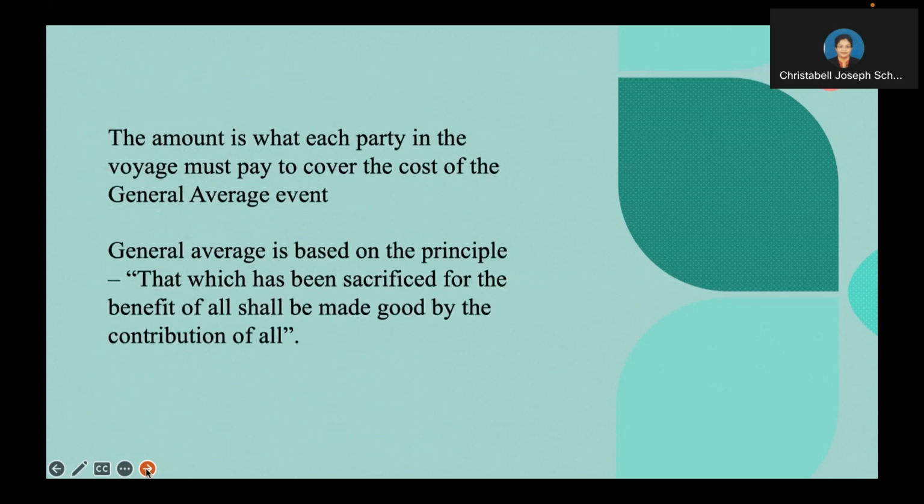Now, in my last lecture, I also discussed with you the principle of general average. General average is based on the principle that which has been sacrificed for the benefit of all shall be made good by the contribution of all. So, with the example that we discussed here, we have seen that what has been sacrificed for the benefit of all is being shared and contributed by all. Thank you.